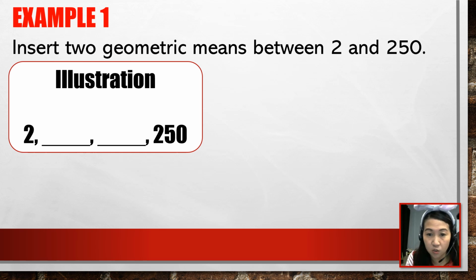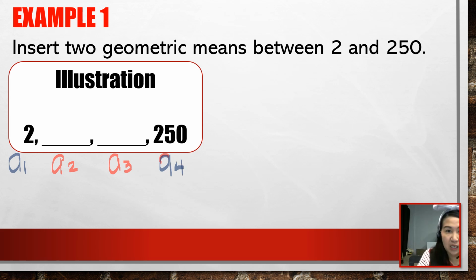Let me just write it here so everything will be clear. This will be your first term, and we are looking for the second term and the third term, and your last term, which is the fourth term, is given. So this is a of 4. That is our illustration.